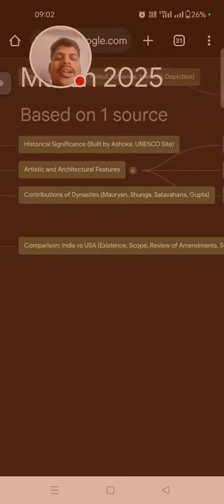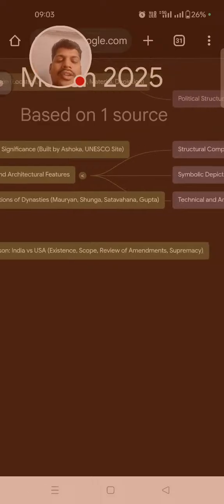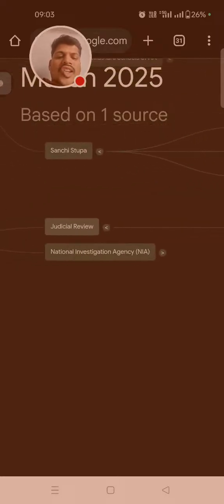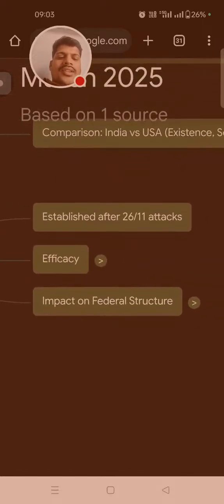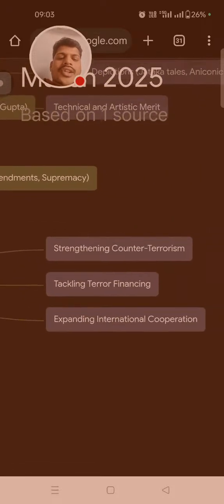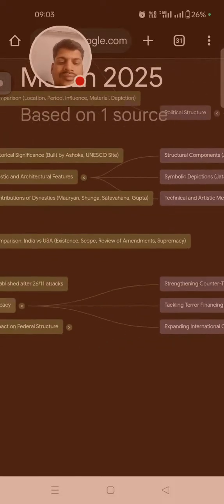So Indian judicial review and the USA judicial review, and we have to examine the scope for India. National Investigation Agency, NIA: established after the 26/11 attack, and its efficacy in countering terrorism, tackling terrorism financing, and expanding international cooperation.